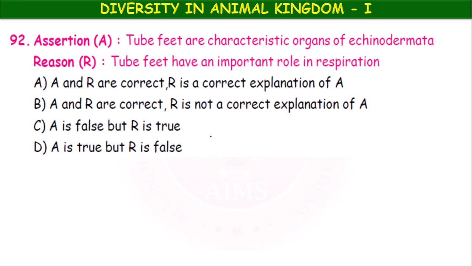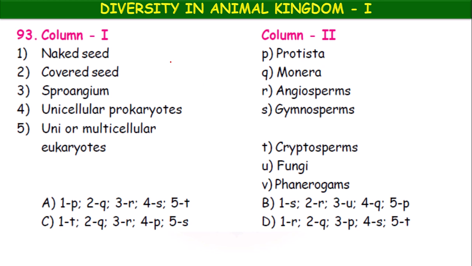Next, assertion: tube feet are characteristic organs of Echinodermata. Reason: tube feet have an important role in respiration. Okay, both assertion and reason are correct, and the reason is the correct explanation of assertion. So, next, match the following type questions. Column 1 you have to match with column 2.